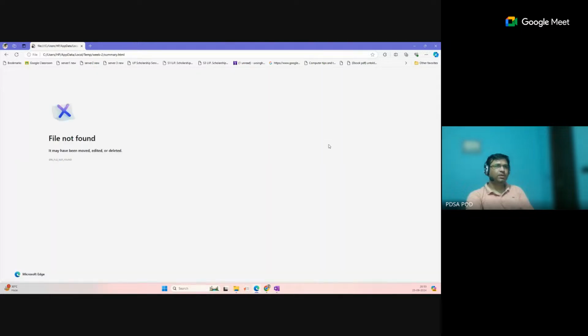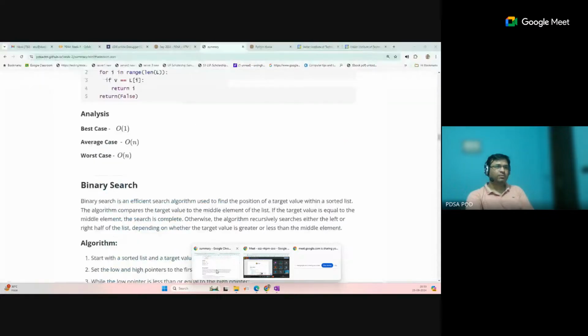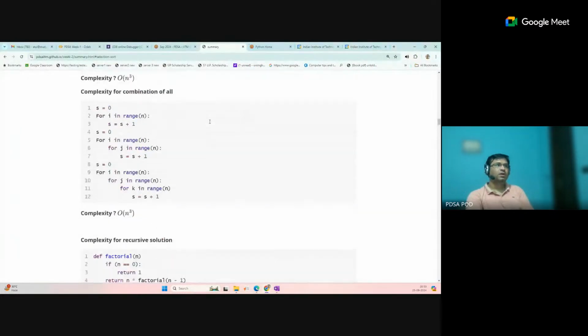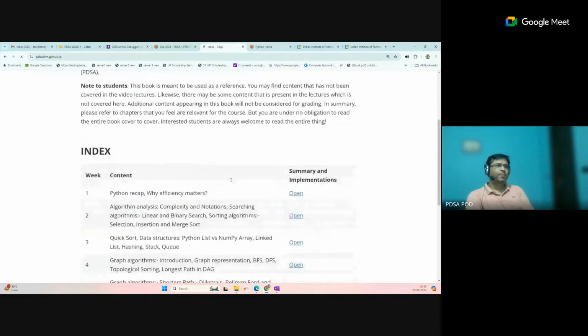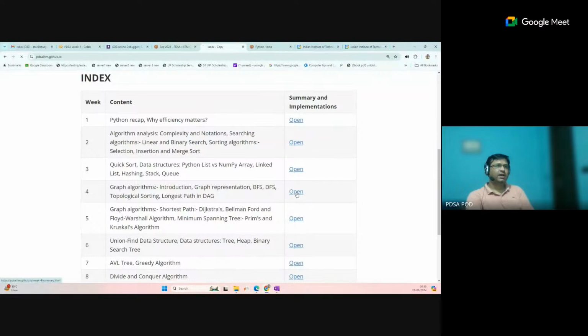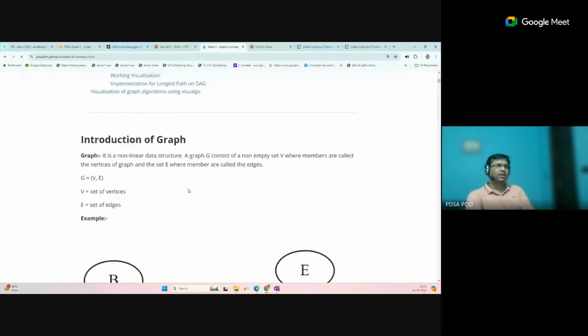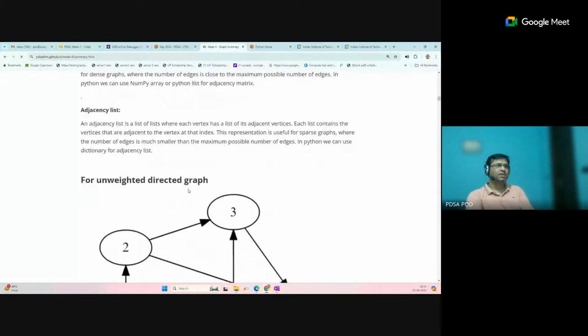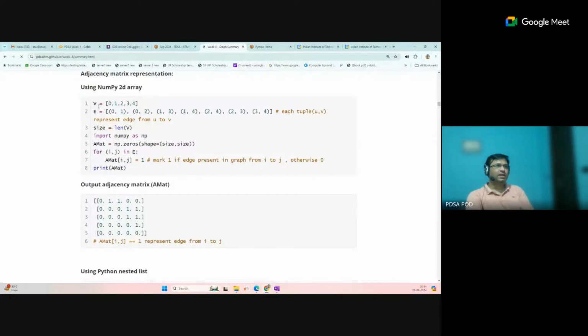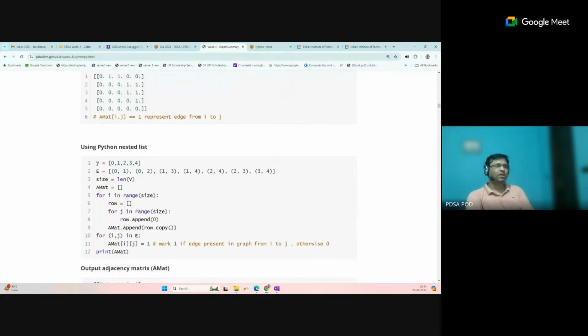If you see week 5, let me open the notes. If you see the home page and move to the week 5 content, the graph, we have mentioned how we can represent the data. You can see how we can represent this matrix data using the NumPy array as well as the Python list. So you can understand how we can use both the list as well as the NumPy array.